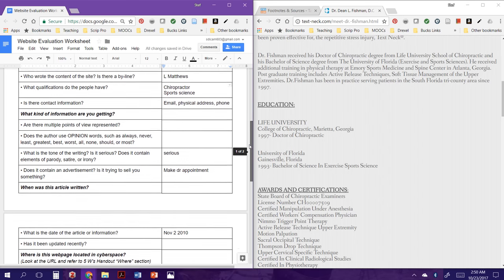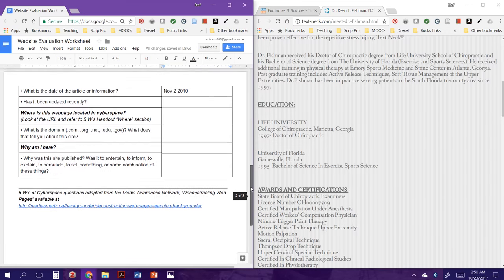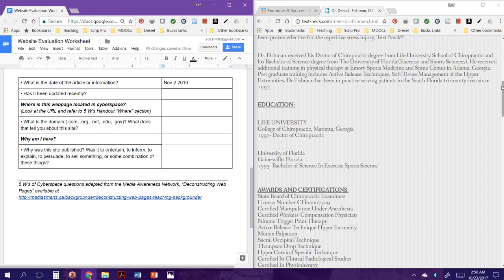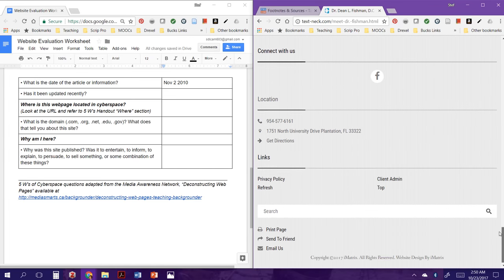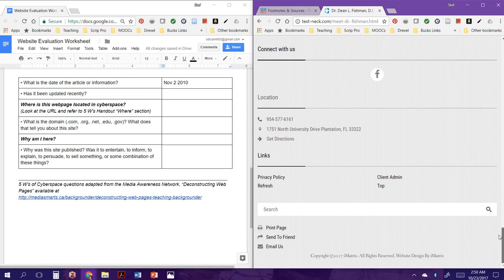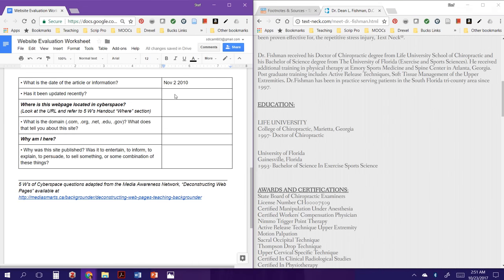Are there multiple points of view? Are there opinion words? You'd have to read the article to tell that. I won't do that now, but when you get to your website, you can find that. Has the website been updated recently? Well, it's hard to say. If you look down here, the copyright date is 2017 on the whole website, so it potentially was updated, but just that copyright date doesn't mean that other things on the site have necessarily been updated, but it's just good to know.